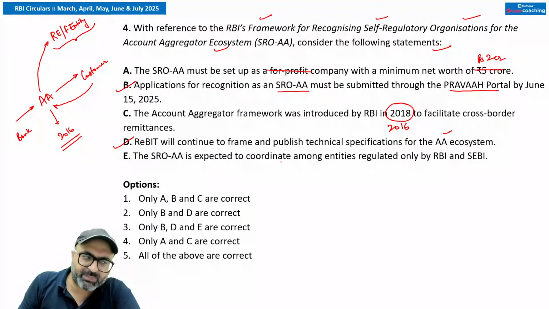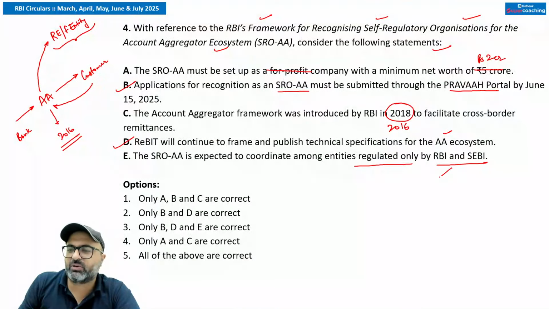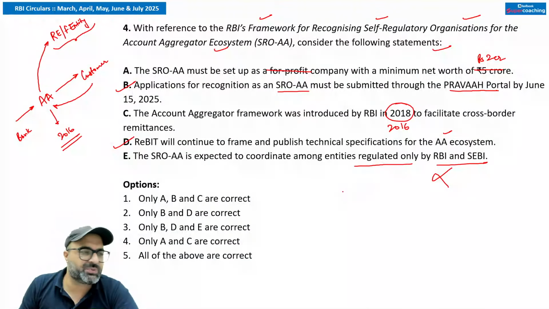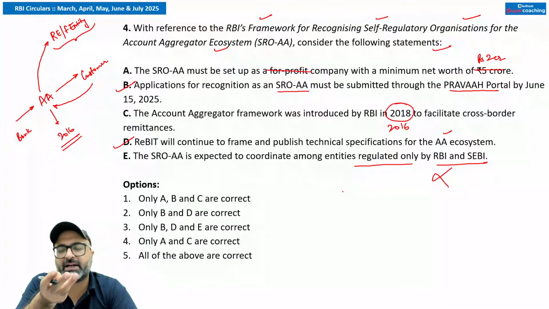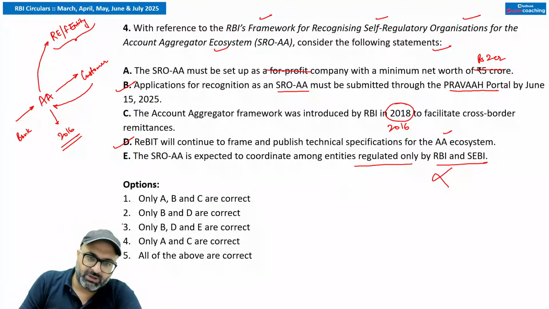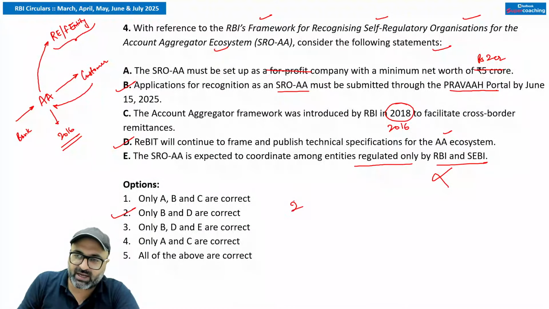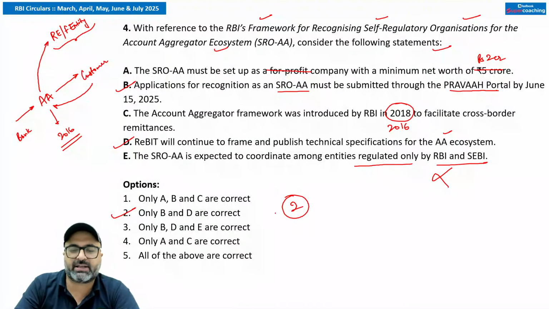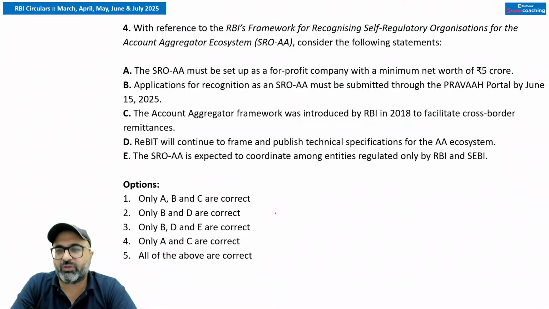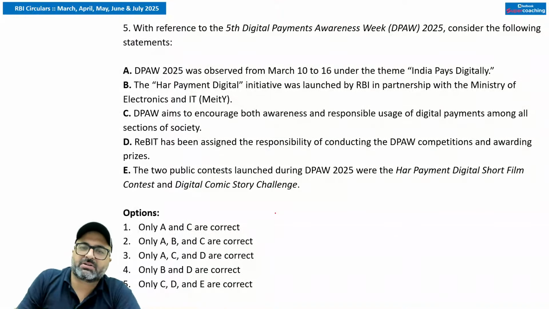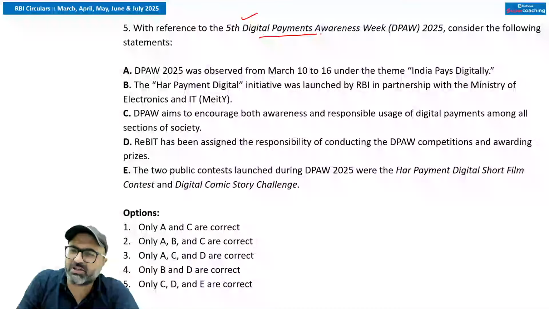SRO-AA is expected to coordinate among the entities which are regulated by RBI and SEBI only. No, sir. It also coordinates with the entities which are regulated by IRDAI, PFRDA and whatnot. So keeping that in mind, the second statement is correct. B and D options are the correct answers. Okay, moving on to the fifth question. The fifth question says, with reference to the fifth Digital Payment Awareness Week 2025, consider the following statements.